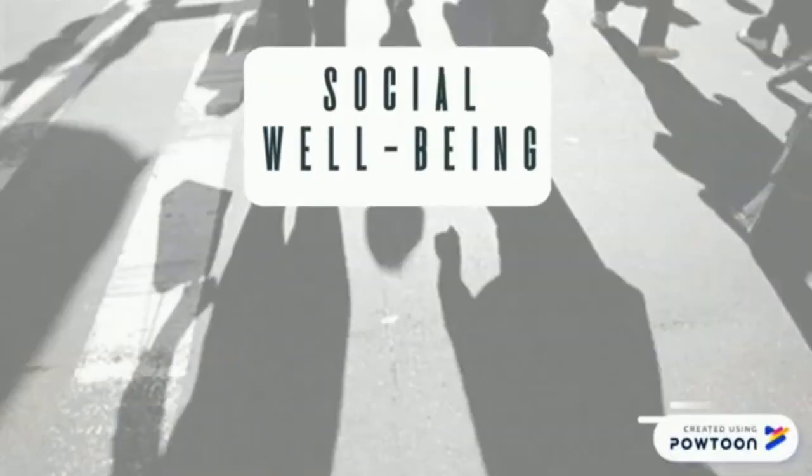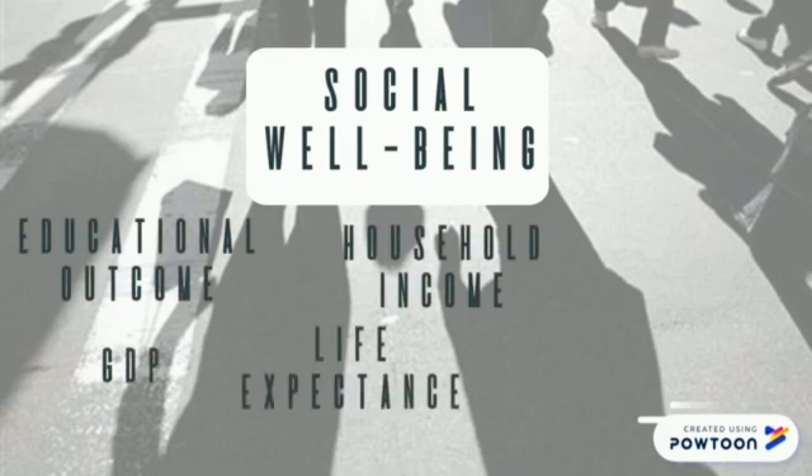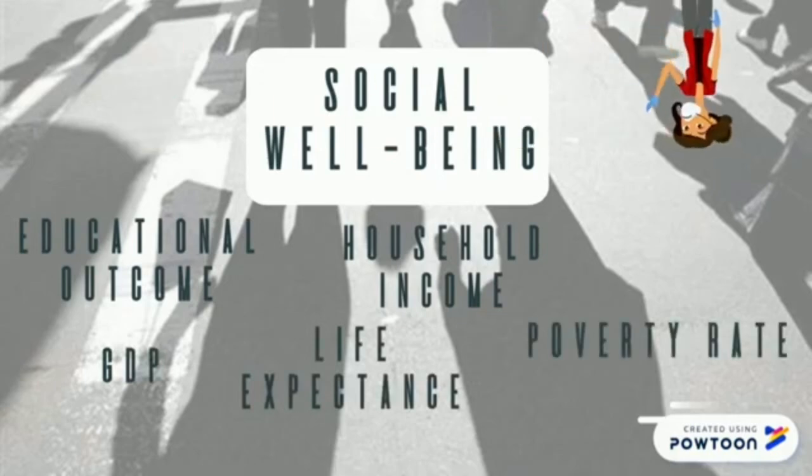Now, social well-being in the US is measured by objective or social indicators such as educational outcome, household income, GDP, life expectancy, and poverty rates.